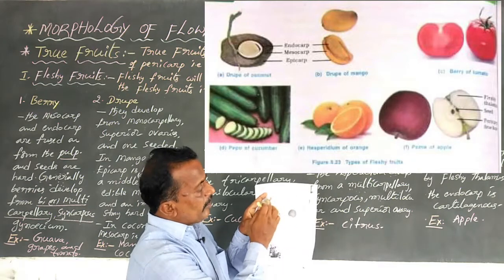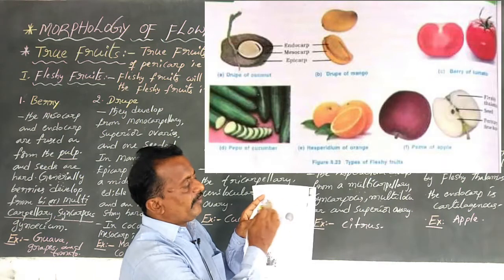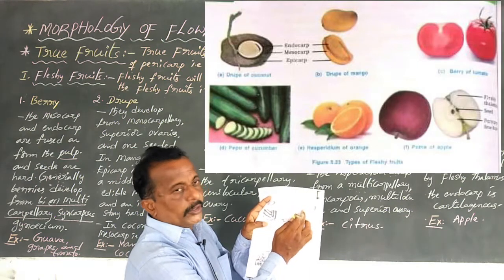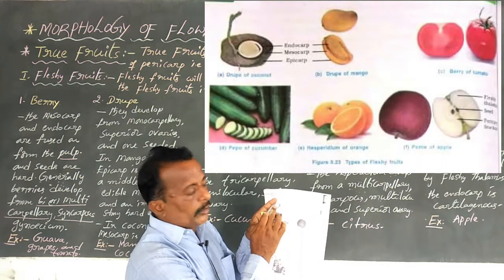So these are the diagrammatic representations of the five subtypes of fleshy fruits. First, tomato fruit. Second, mango or coconut fruit.